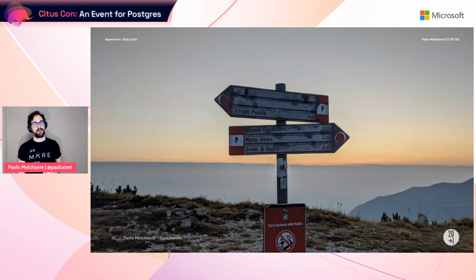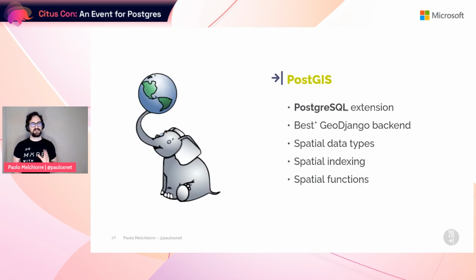Okay, with this photo, we are now moving to the path of my last hike on the Italian Apennines. I already used this photo in my latest article series about maps with Django, which you can read on my blog. But I want to briefly talk about the geographical extension of Postgres used by GeoDjango. PostGIS is a Postgres extension and it's also the best database backend for GeoDjango. It internally integrates spatial data and has spatial data types, indexes, and functions.